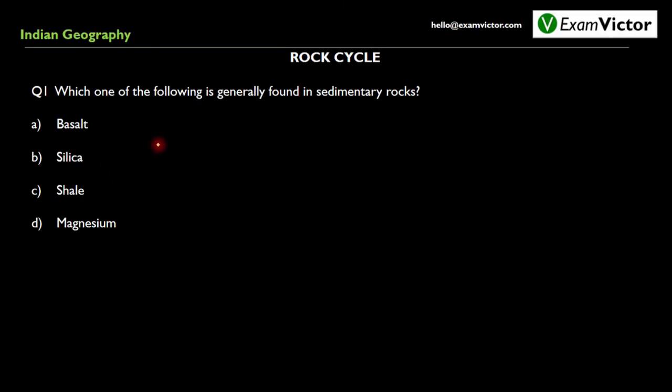Let us now try some very important questions based on rock cycle. Which one of the following is generally found in sedimentary rocks? Option A, basalt. Option B, silica. Option C, shale. Option D, magnesium.